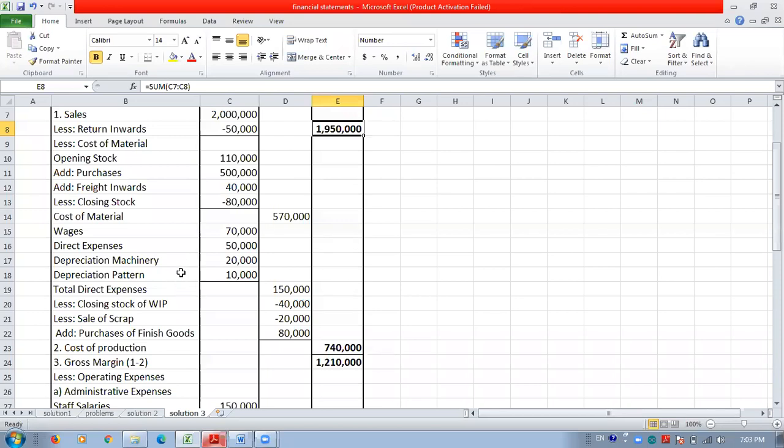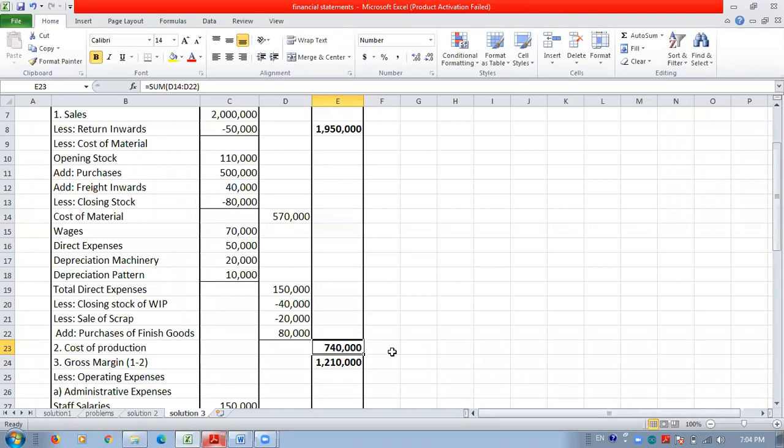If any factory rent is there, then that can be added here in the cost of production. Then we have to deduct the closing stock of finished goods and closing stock of WIP, and if any opening stock of finished goods or opening stock of WIP is there, we have to add it. Also we have to add the purchase of finished goods and purchase of WIP, and after that we have to deduct the sale of scrap, and finally we get the cost of production. So the cost of production means all the costs which are required for manufacturing, for production.